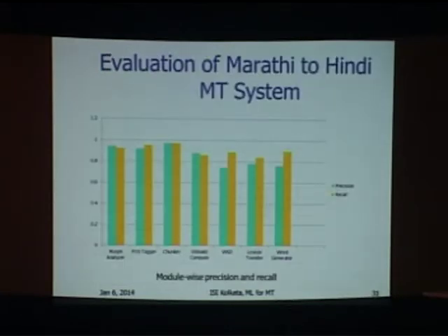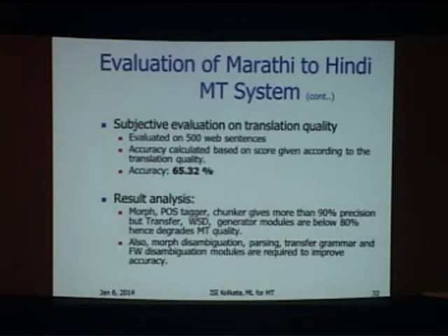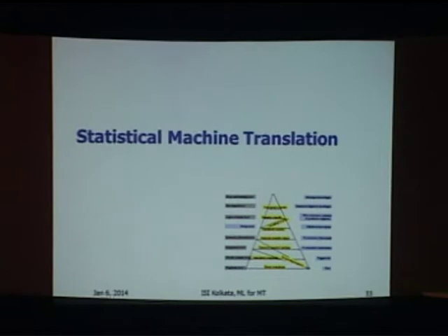So when we did this analysis, we found that for a web-downloaded corpus of 500 sentences, we got an accuracy of 65.32%. Roughly what it means is that about 65% of the sentences, about 300 sentences, were of acceptable to good quality. Okay? And that's not very surprising because Marathi and Hindi are very close languages. In fact, Punjabi and Hindi are doing very well. Now we move to statistical machine translation. At this point, is there any comment or any question?